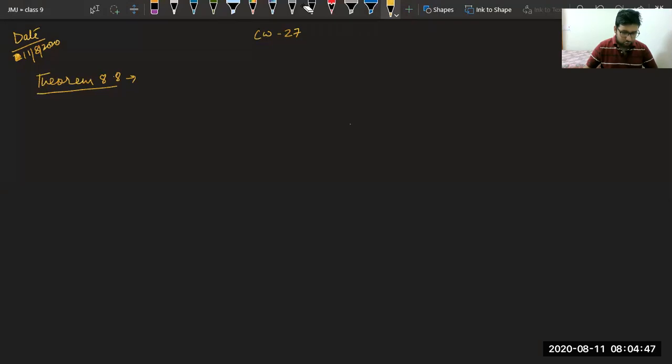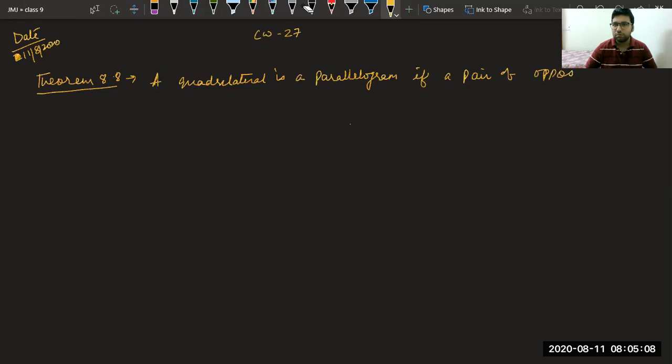The theorem is saying: a quadrilateral is a parallelogram if a pair of opposite sides is equal as well as parallel.